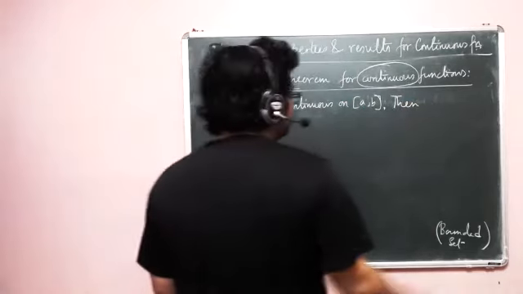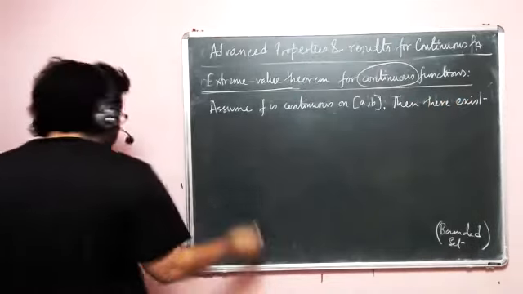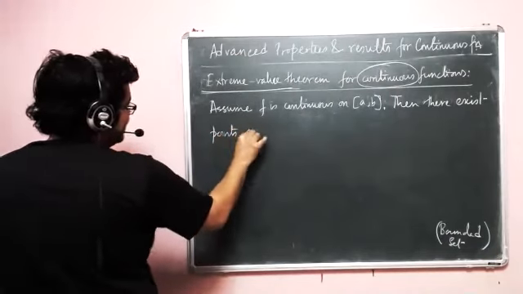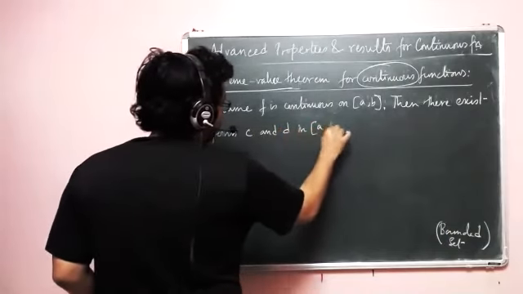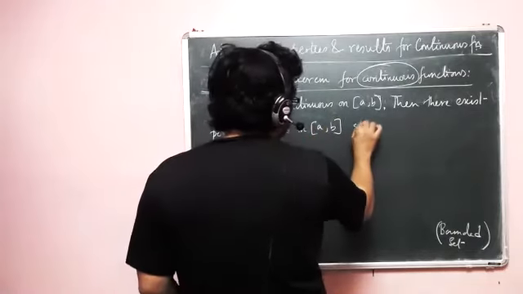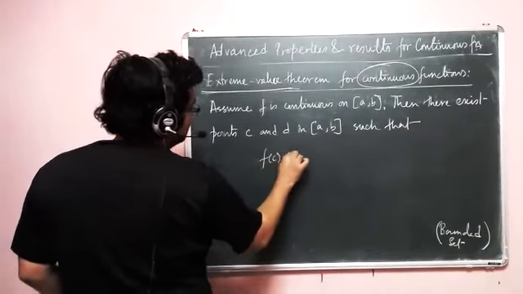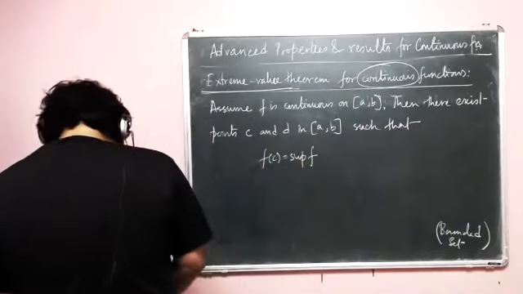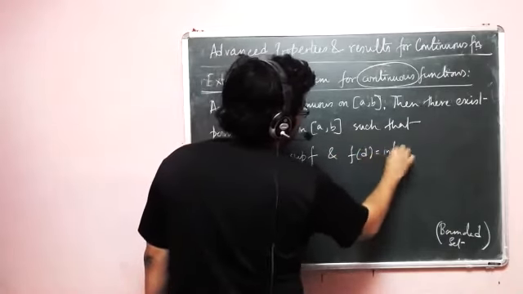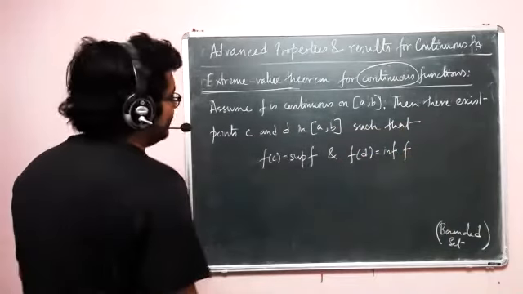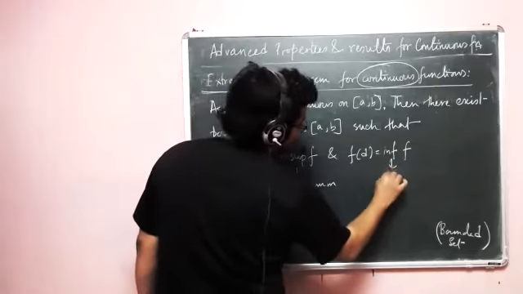So here we will write, then there exist points C and D in closed [a, b] such that f(C) is equal to sup f, that is supremum of f, and f(D) is equal to inf f, that is infimum of f. So this is supremum and infimum.